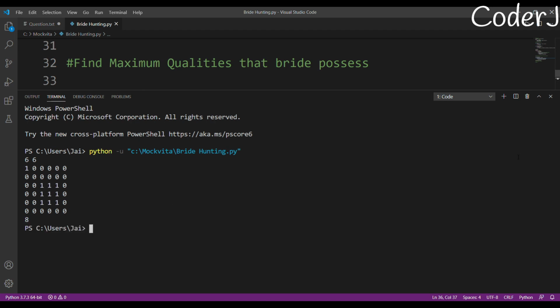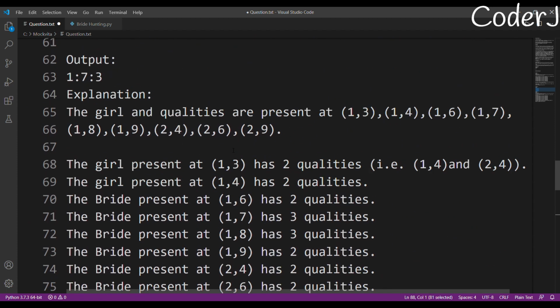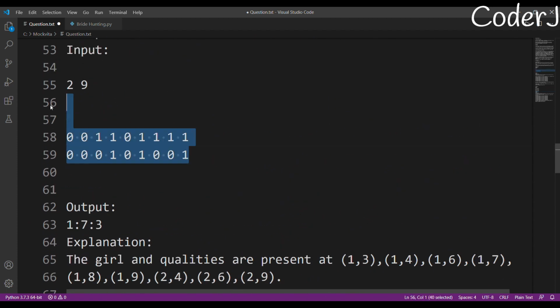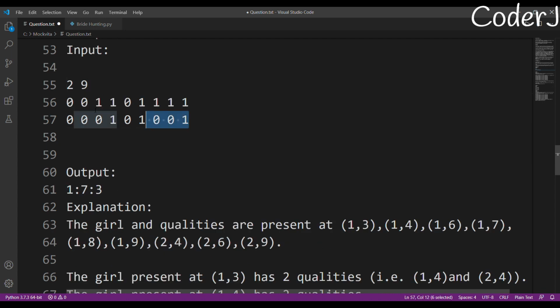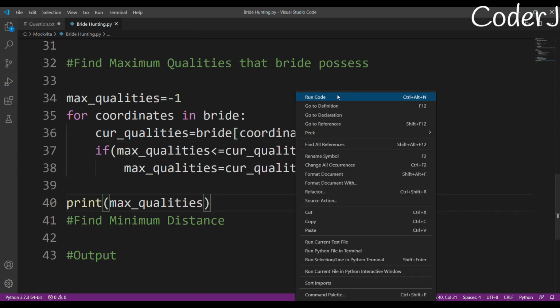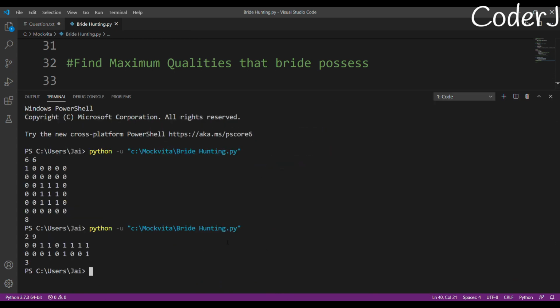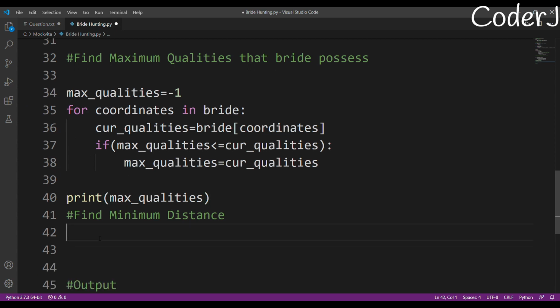Great, it returns me 8, right? Which means our code is working perfectly. Okay, now let's check for another one. This shall return me 3. Bride will have maximum qualities as 3. So yes, 3. Yes, it works perfectly. We have now successfully calculated our maximum qualities.